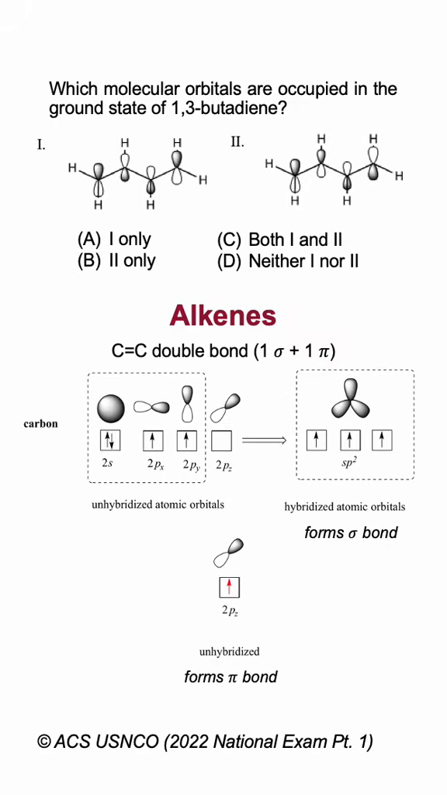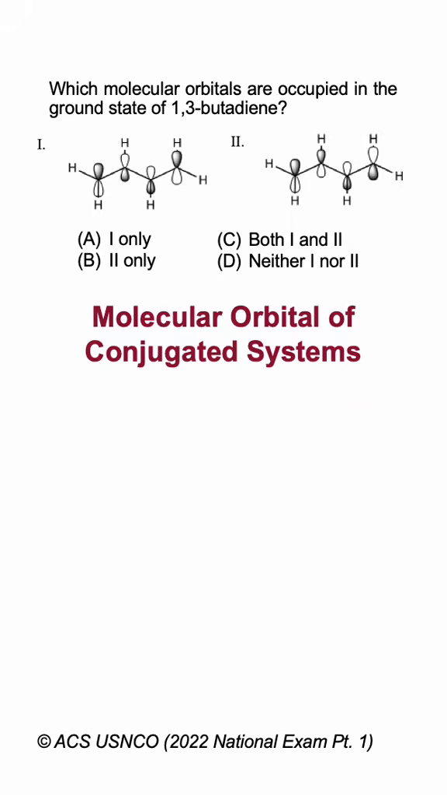the pi bond. To construct MOs for conjugated pi systems, a fundamental rule applies. The number of atomic orbitals involved must be equal to the number of molecular orbitals formed. Also, energy increases with increasing number of nodes in the molecular orbital.